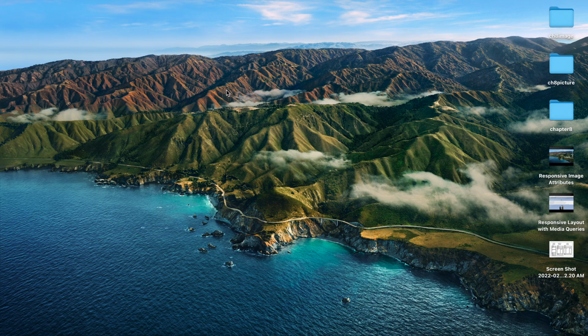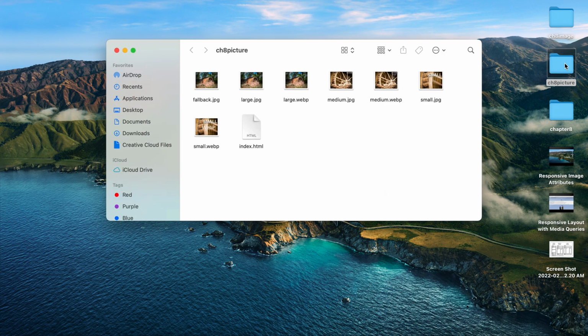In this video, I'm going to be walking you through how to use the picture element in your HTML code. And I've already got a folder here that's for the Chapter 8 picture. It's already got all of our required images inside it. And I've also already saved the template.html file from our Chapter 8 files as index.html in this folder.